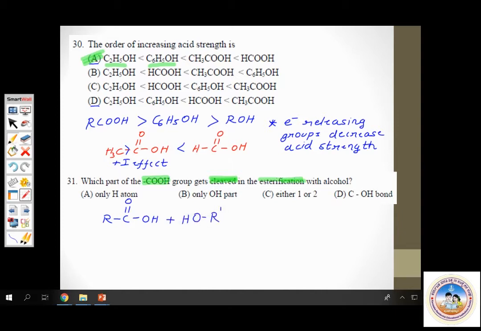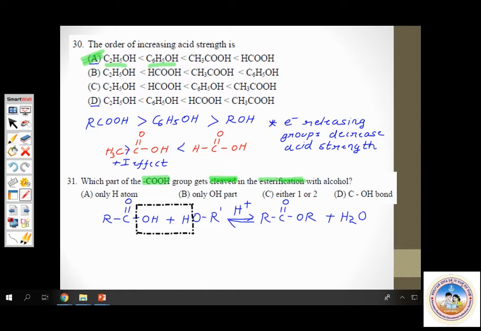And you end up getting an ester, RCOOR. And this reaction is catalyzed in the presence of an acid, H+. It's a reversible process. It is catalyzed by an acid. And what is removed during esterification? Water. Okay. See which are the bonds which are broken. These are the bonds which are broken. The OH bond is broken in alcohol, and the C-OH bond is broken in carboxylic acid. This is what you need to understand. In alcohol, the OH bond is broken. In carboxylic acid, the C-OH bond is broken.